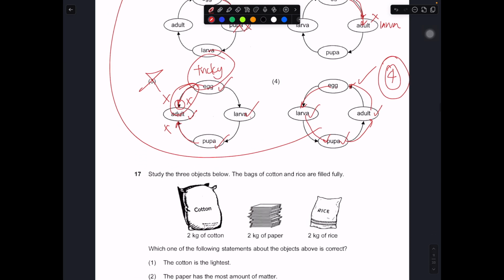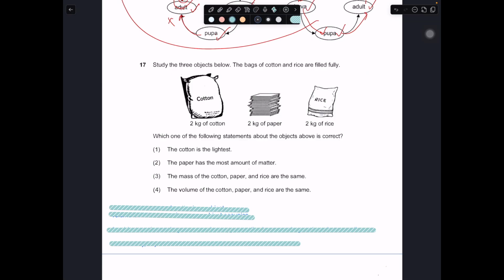Let's move on. Okay, question number 17. Study the 3 objects below. A bag of cotton and rice are fully filled. In this part, you have cotton, paper, and rice. The cotton over here is 2 kg, the paper is also 2 kg, the rice is also 2 kg. Which of the following statements about the objects above is correct? Over here, can you see that the units are all the same? They are trying to tell you that the masses are the same.